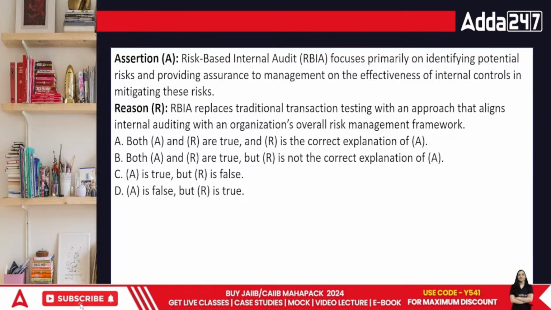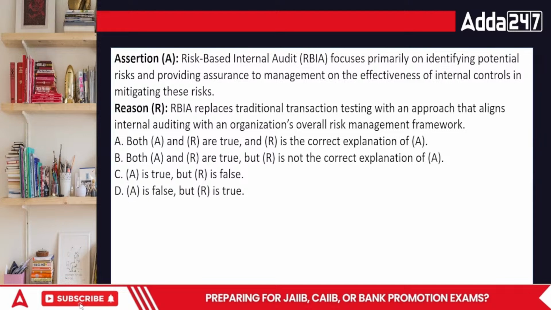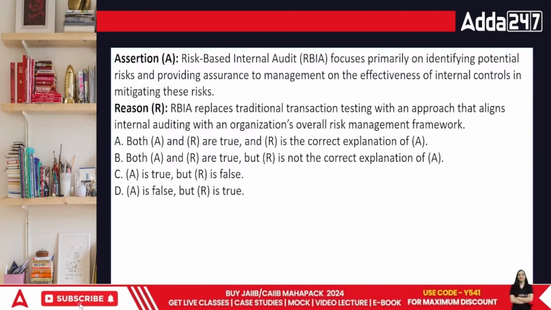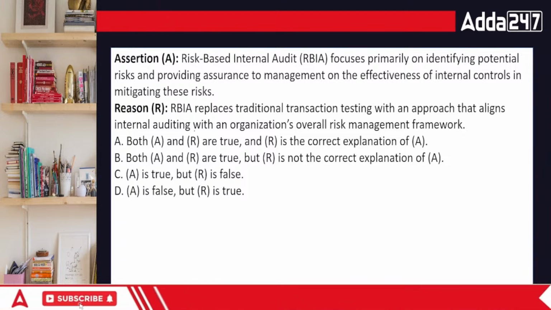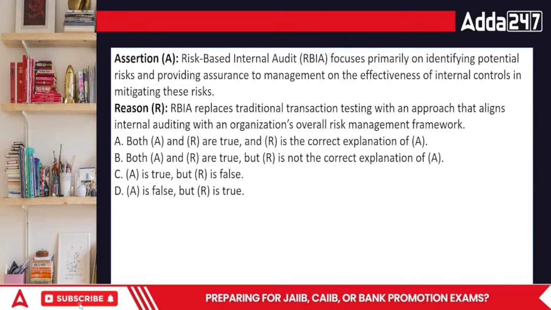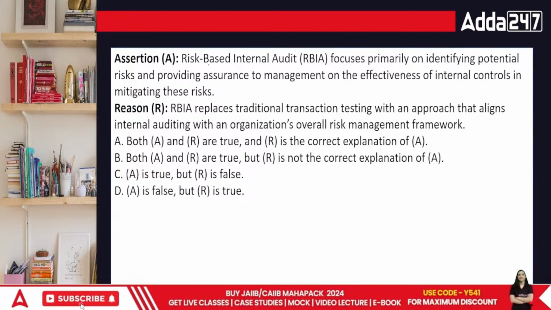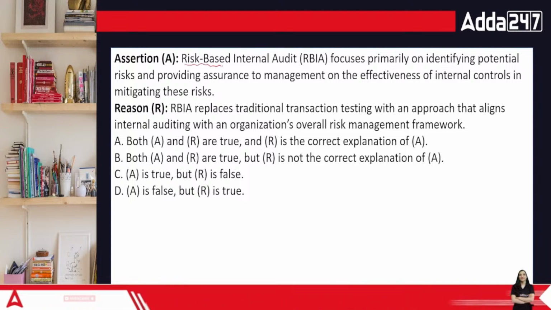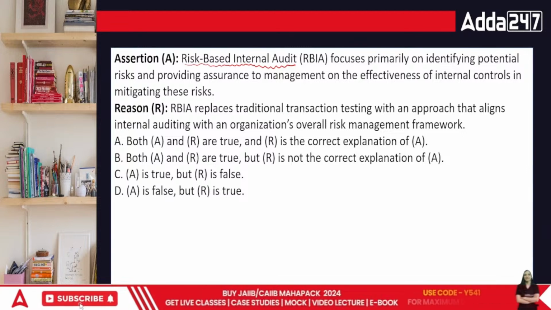Next is the reason. RBIA replaces the traditional transaction testing with an approach that aligns the internal auditing with an organization's overall risk management framework. Right? So, in this case, what's correct, everyone? See, RBI internal audit, any audit that you conduct is basically for a reason. Audits are done to find out whether the books of accounts provide a true and fair view.